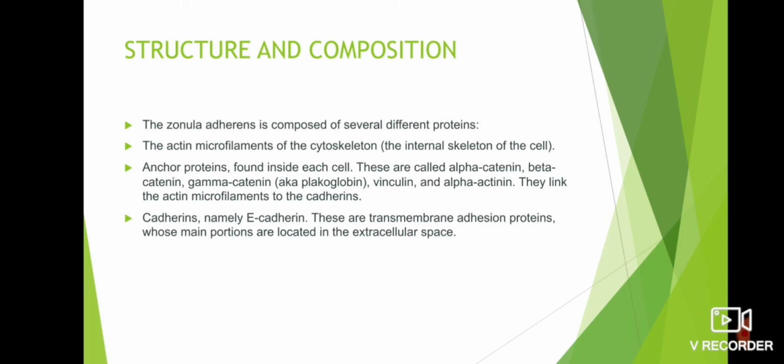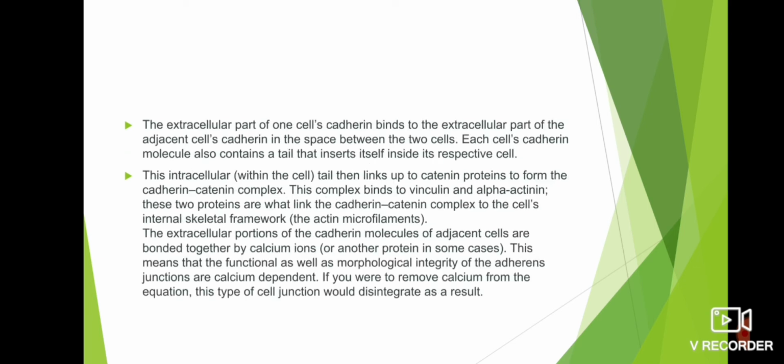Next, we can discuss its structure and composition. The zonula adherens is composed of several different proteins. The actin microfilaments of the cytoskeleton have anchor proteins found inside each cell. These are called alpha catenin, beta catenin, gamma catenin, vinculin, and alpha actinin. They link the actin microfilaments to the cadherins. Cadherins, namely E-cadherin, are transmembrane adhesion proteins whose main portions are located in the extracellular space.